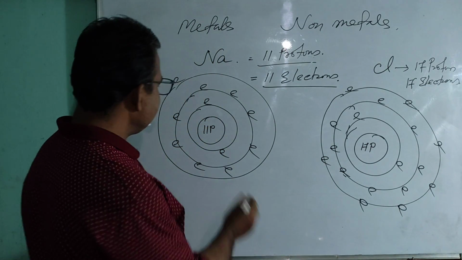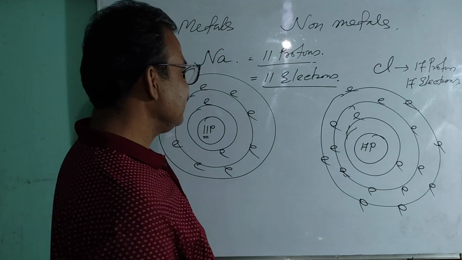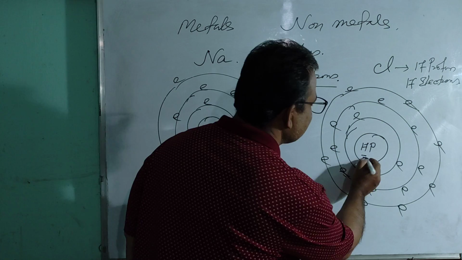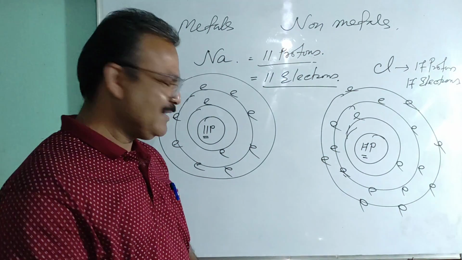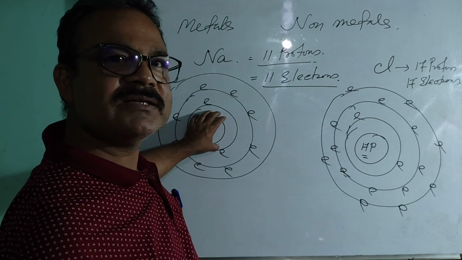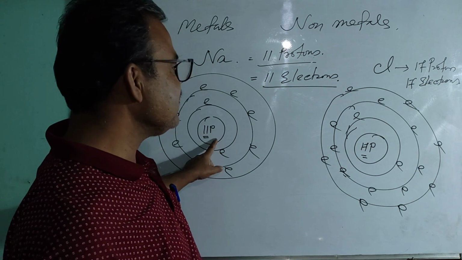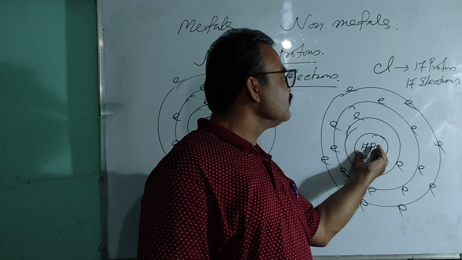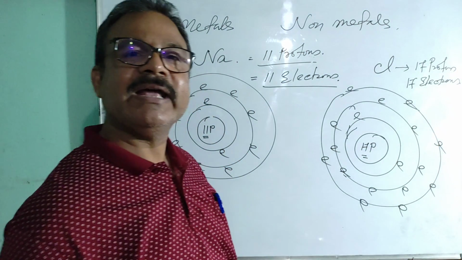Here the number of protons is 11, and here the number of protons is 17. So the total amount of positive charge in the nucleus of the sodium atom is lesser than in the nucleus of the chlorine atom.